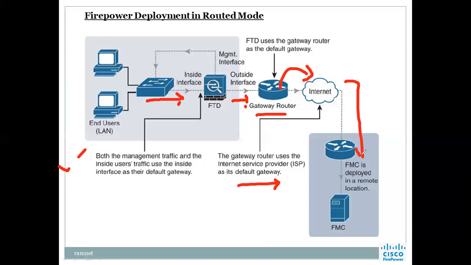Then through that gateway, we can connect to the FMC if it is deployed in a remote location. This way also we can configure it. That means if your company is managing multiple customers' FTDs from one FMC, we can even connect from our NOC or SOC, meaning security operating center. We will keep the FMC in our security operating center, and from there we will be controlling every other FTD installed in our client locations. So the management interface and inside interface are the same over here.